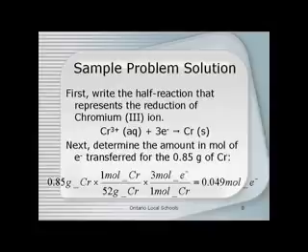So we multiply that by a conversion factor of 1 mole of chromium over 52 grams, and then we can find the total number of electrons by multiplying by the conversion factor 3 moles of electrons for every 1 mole of chromium. And we got that 3 moles of electrons from the half reaction that shows the reduction of chromium-3 plus.